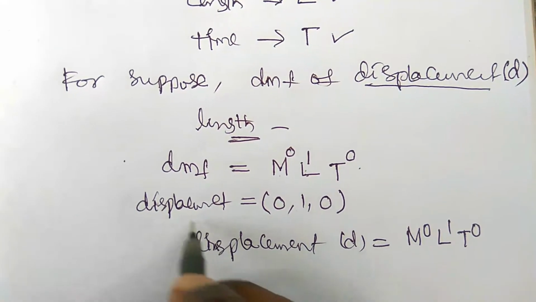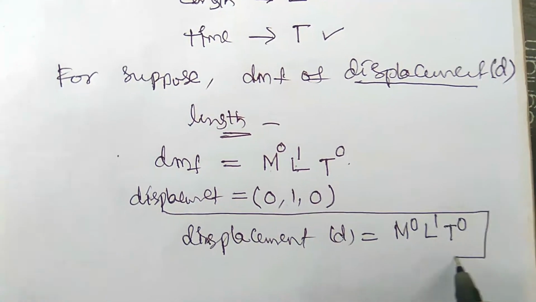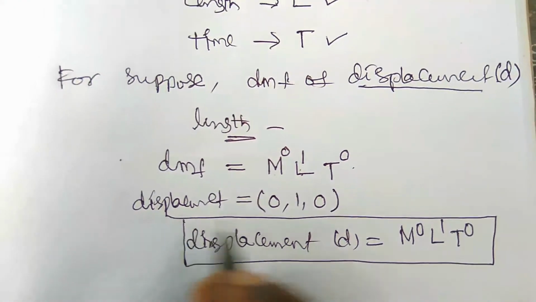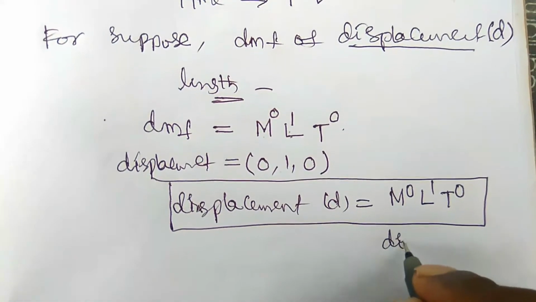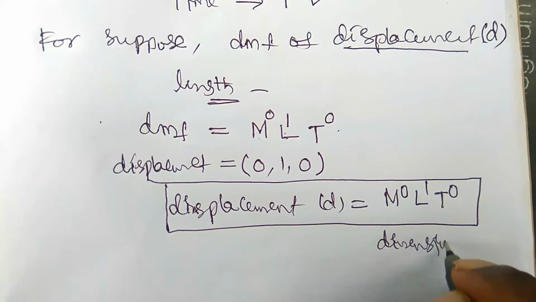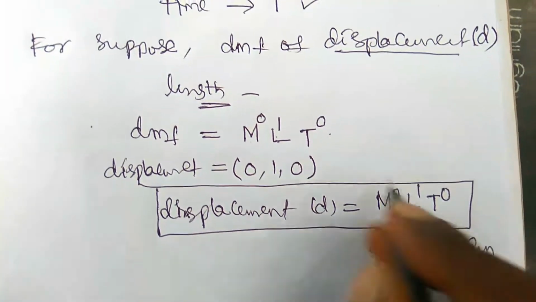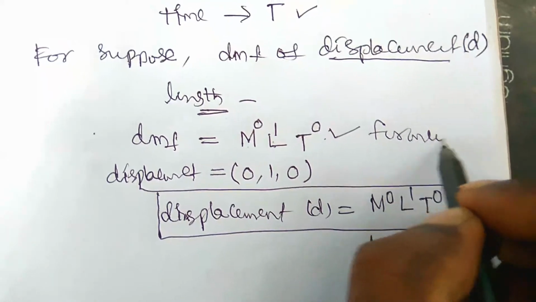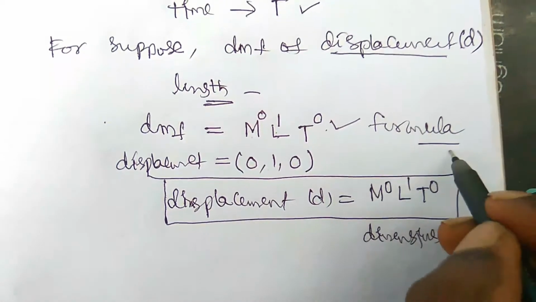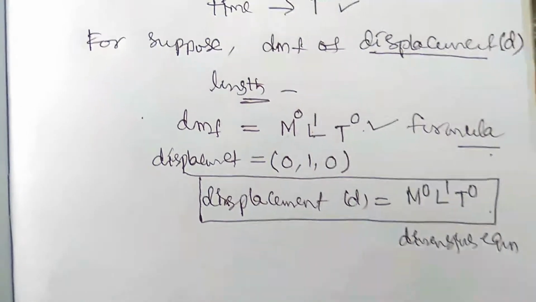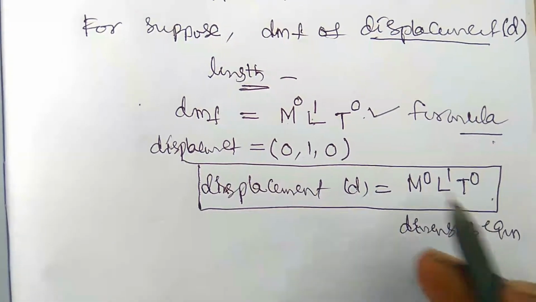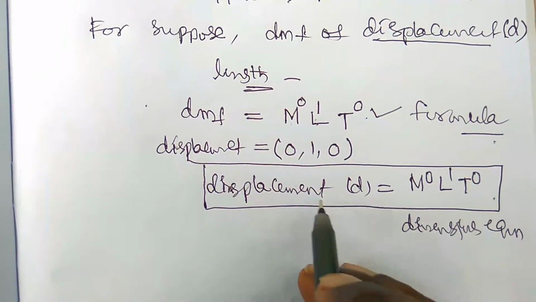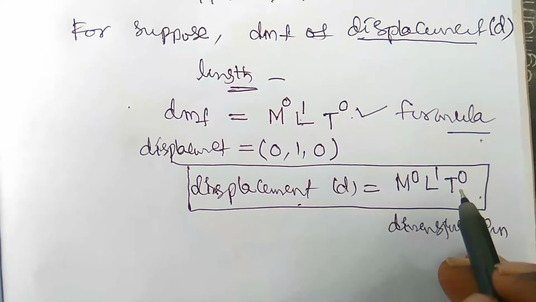So this is the dimensional equation, and this is the dimensional formula. The difference is that the dimensional equation equates the LHS and RHS. This is the physical quantity and this is the dimensional formula.